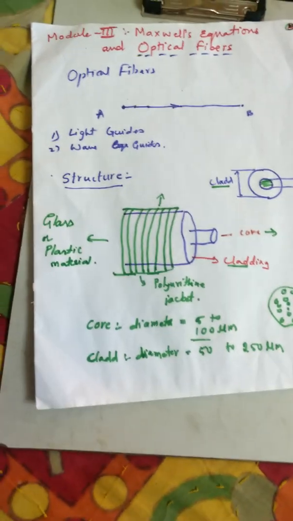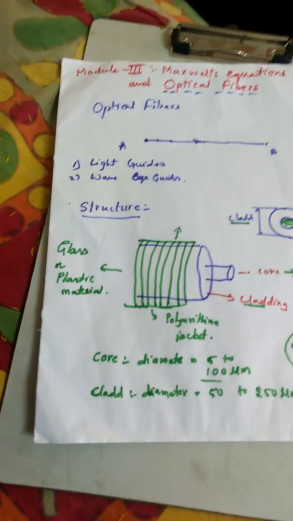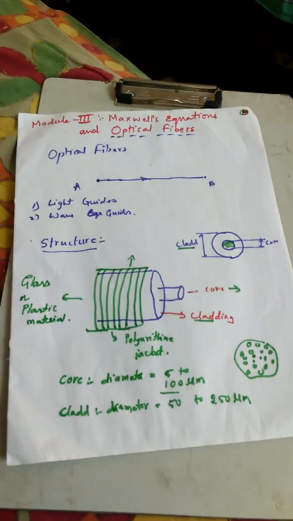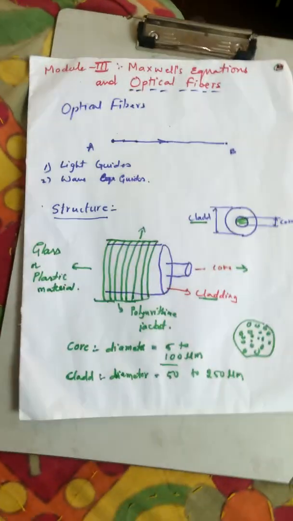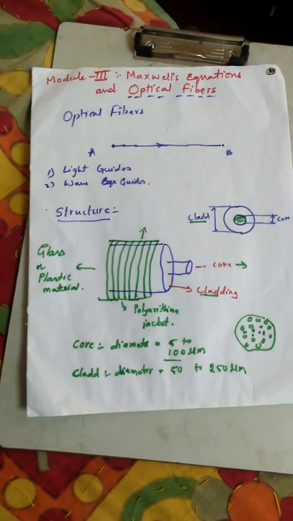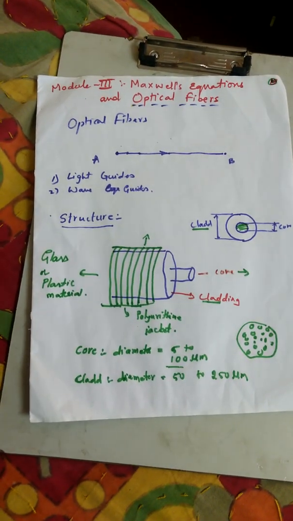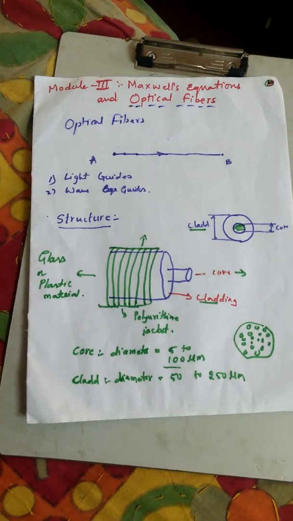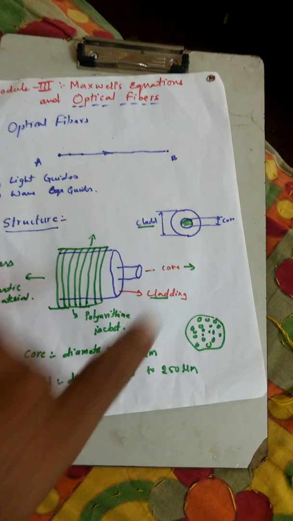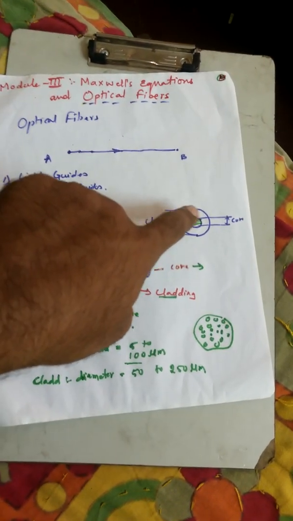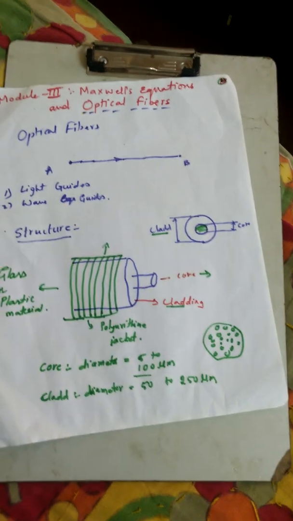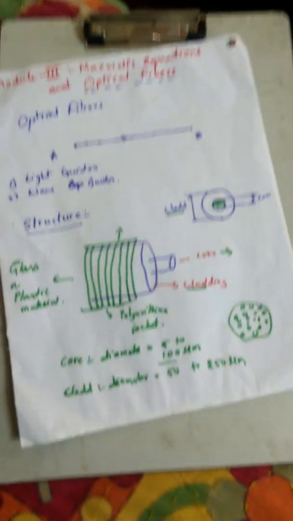Got it? So basically a fiber consists of two regions, core and cladding, and it is surrounded by one polyurethane protective layer which we call a jacket. So the center region is the core, you can look here, it's the core, and there is one region surrounding the core called the cladding. Now how do we identify the core and the cladding?